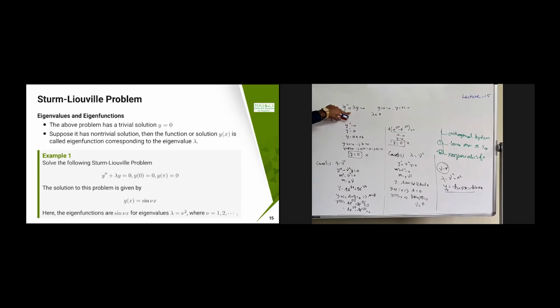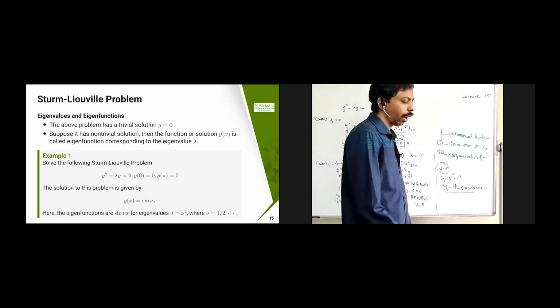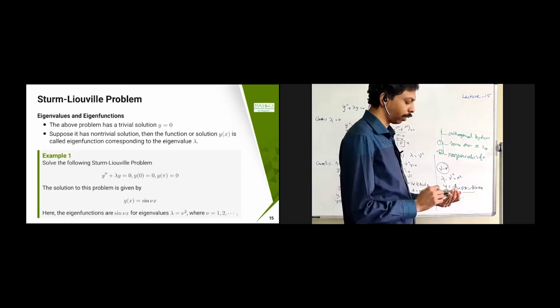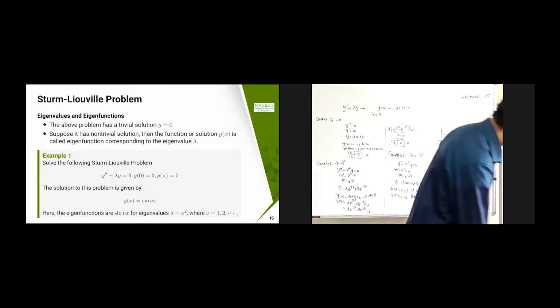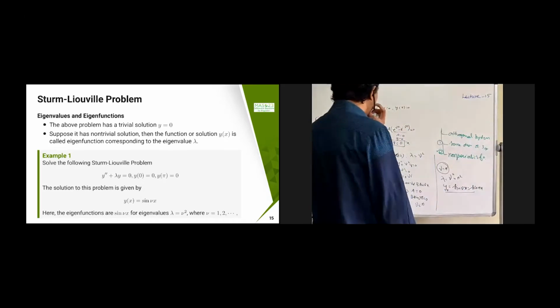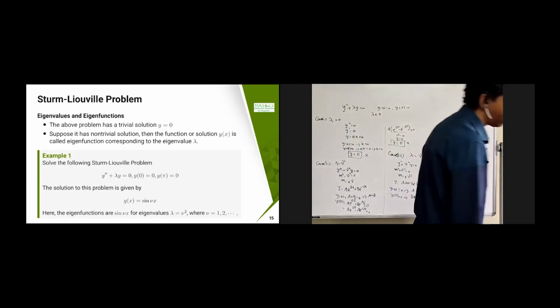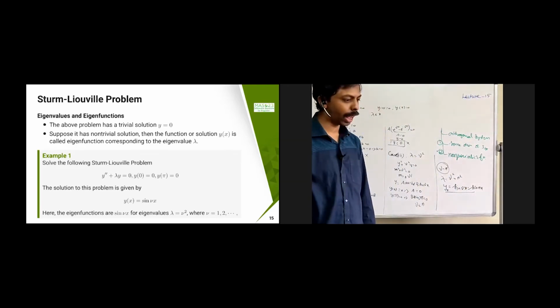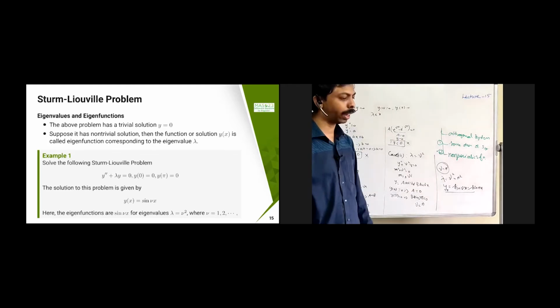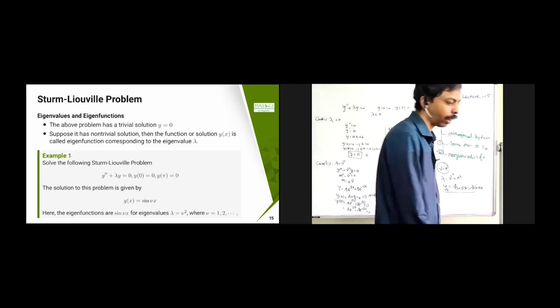You can verify that if you put y equal to sine nx and lambda equal to n square, then it is going to satisfy that. So therefore, lambda equal to n square is an eigenvalue, and the y's are called eigenfunctions. This is the one we are going to keep on repeating in the case of the heat equation also, so keep remembering that. Now what is the point here is that we have eigenvalues and eigenfunctions.